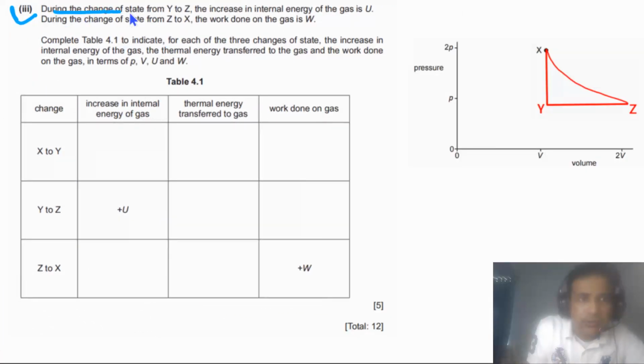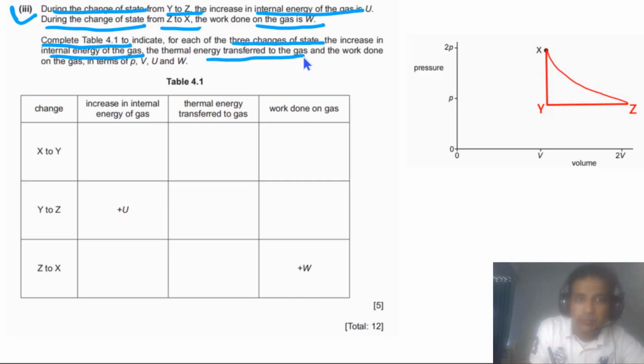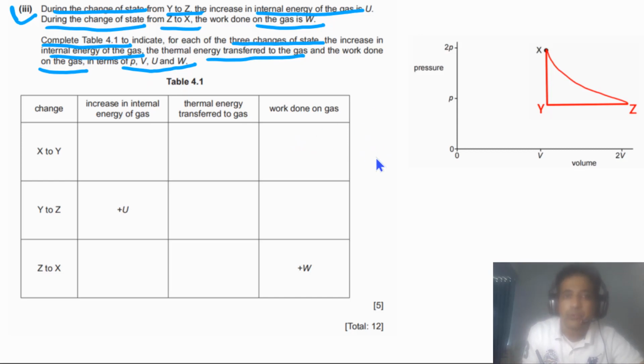The third part says during the change of state from Y to Z, the increase in internal energy of the gas is capital U. During the change of state from Z to X, the work done on the gas is W. Complete table 4.1 to indicate for each of the 3 changes of state the increase in internal energy of the gas, the thermal energy transferred to the gas, and the work done on the gas in terms of PV, U, and W. For this, first of all, we need to understand the first law of thermodynamics. According to the first law, delta U is equal to Q plus W, and this W is the work done on the gas.